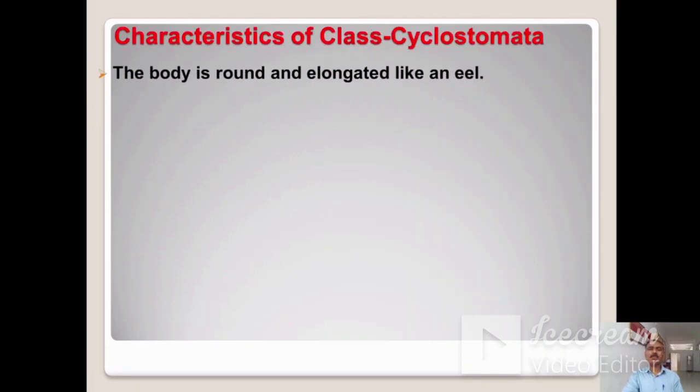Now, this is about the characteristics of class Cyclostomata. You know that cyclos means circular and stomata means mouth. So in these animals, a circular mouth is there. Let us discuss the characteristics of the Cyclostomata. The body is round and elongated like an eel.